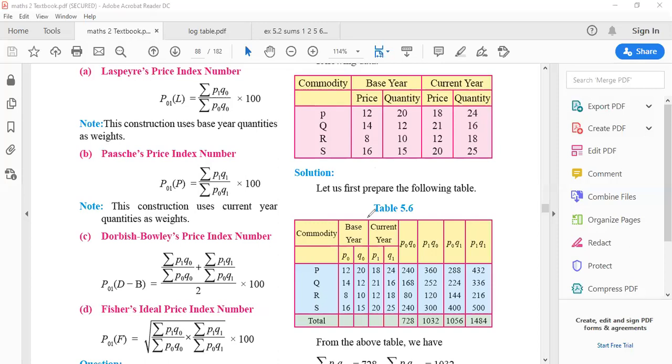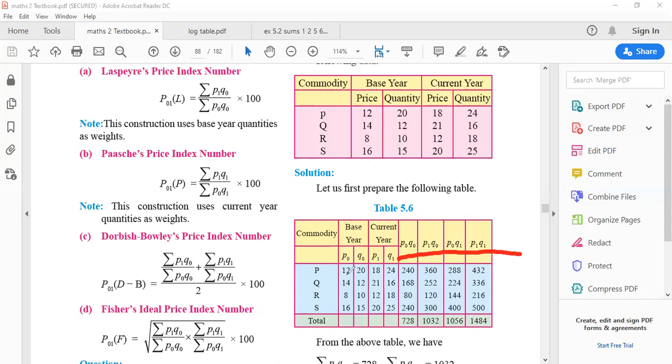Okay. So here are the 4 columns which I told you all. Again, P order is not compulsory. You can write it in any order. My suggestion was first P1 Q0, then P0 Q0, P1 Q1, P0 Q1. So that is you have to multiply this. We already studied yesterday in value index number.